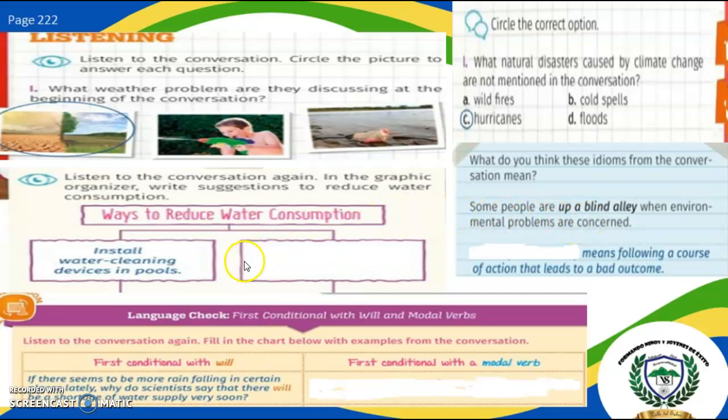Next to that, we have language check, first conditional with will and modal verbs. Listen to the conversation again and fill in the chart below with examples from the conversation. First conditional with will: If there seems to be more rain falling in certain places lately, why do scientists say that there will be a shortage of water supply very soon? That's the example, okay?